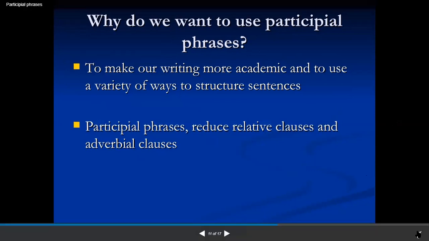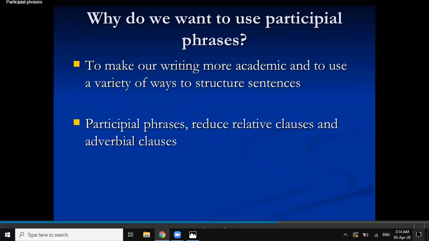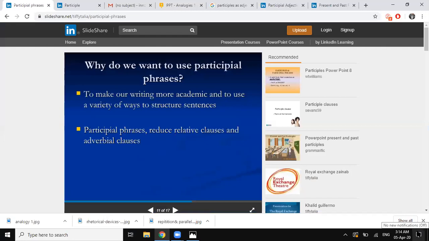We are going to stop this presentation here. Now, once this is clear to you, you will be attempting the next exercise on participial phrases. We will now move on to the second topic of week 1.